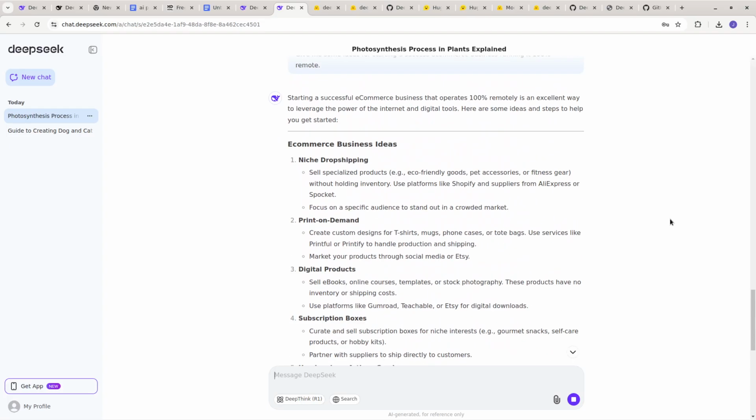And look how quick it is. So yeah, I'm very impressed. So it talks about drop shipping, print on demand. And print on demand is something that's great, especially for me. I do publish books, and print on demand is a great model. And for t-shirts and others, print on demand is great too.